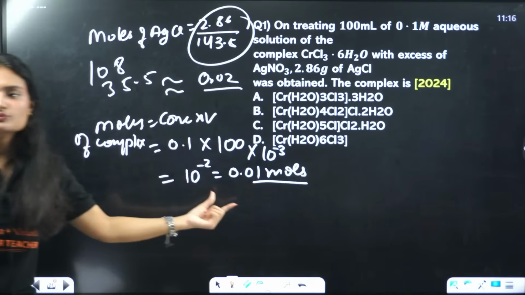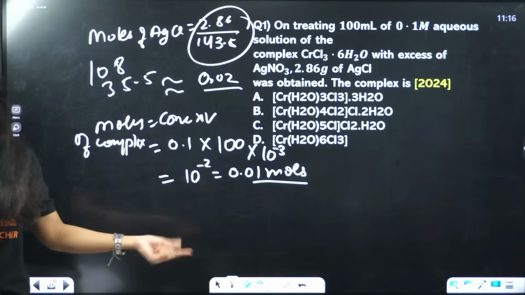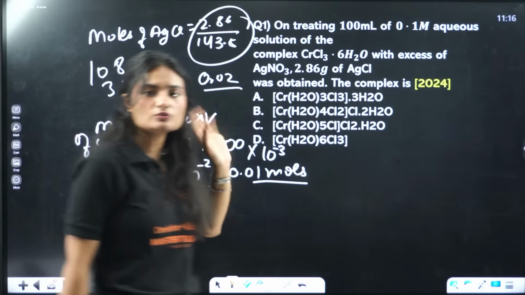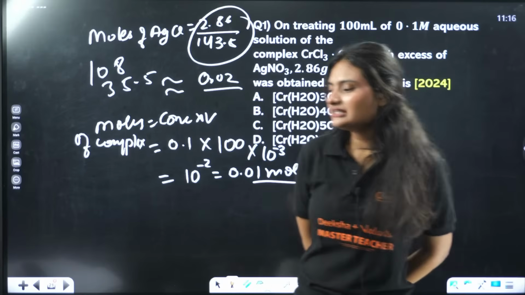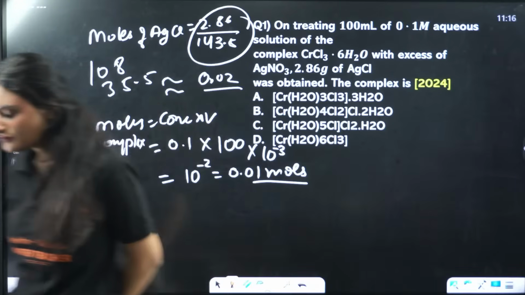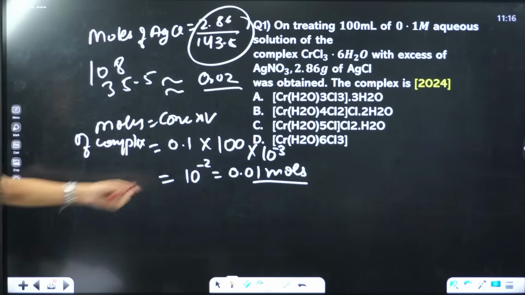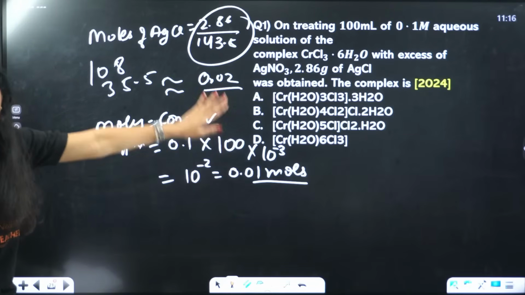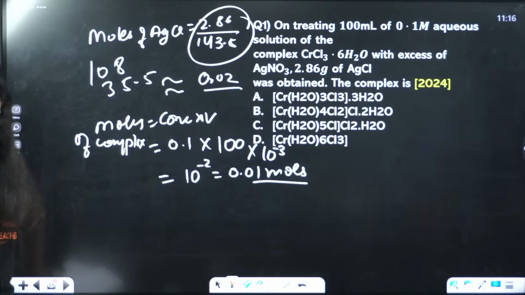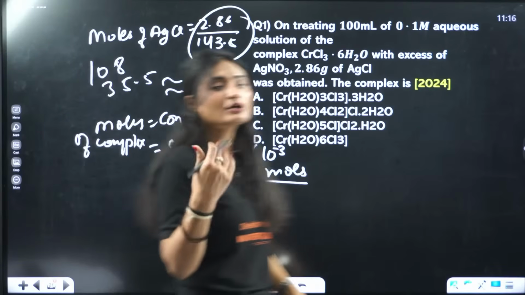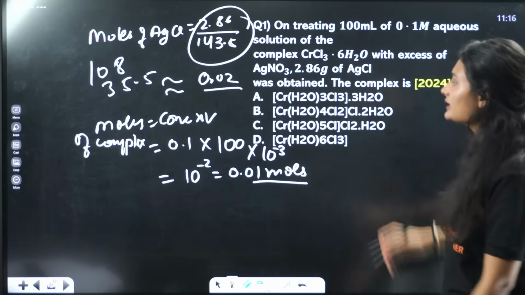These are the number of moles of complex, 0.01, and we are getting 0.02 moles of AgCl. So we'll calculate how many chloride ions we are getting.